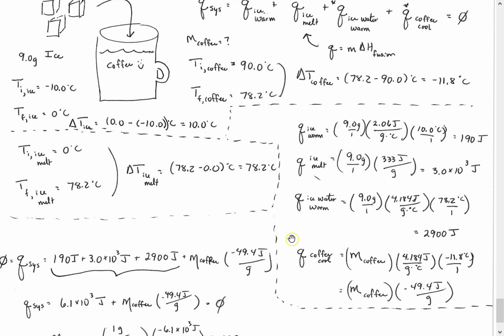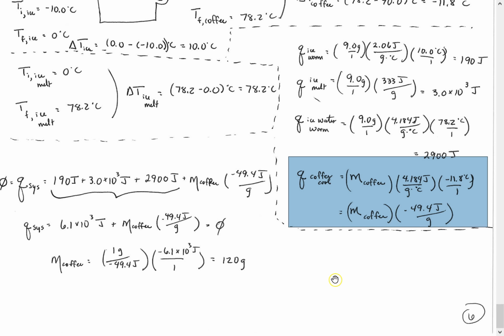And then we move on down to what's happening with the coffee. So the coffee, we said, is cooling down. The mass of the coffee is our variable. We don't know that. We know the specific heat of the coffee, used the same as water, 4.184 joules per gram degree Celsius. The change in temperature from its equilibrium temperature minus its initial temperature is negative 11.8 degrees Celsius. So the change in energy of the coffee still has a variable: the mass of the coffee times, if we take these two times each other, notice that the units of degrees Celsius cancel, negative 49.4 joules per gram.